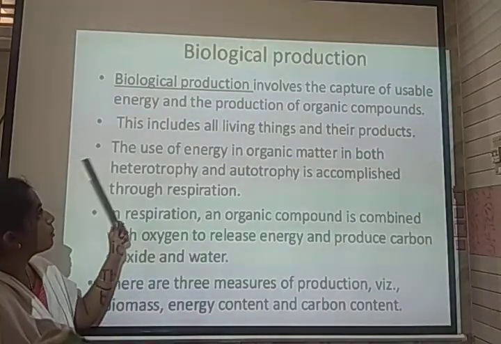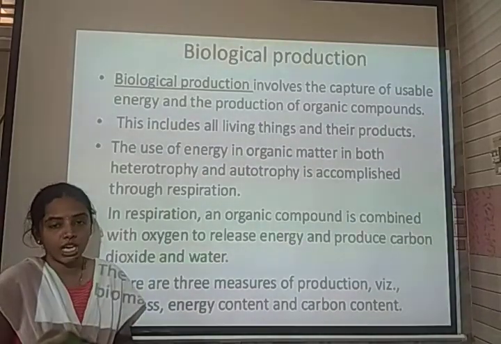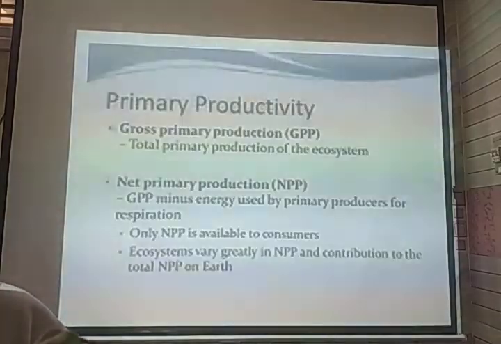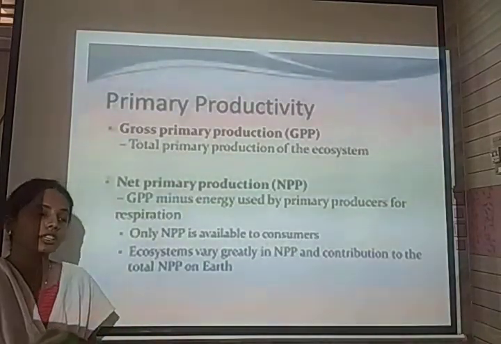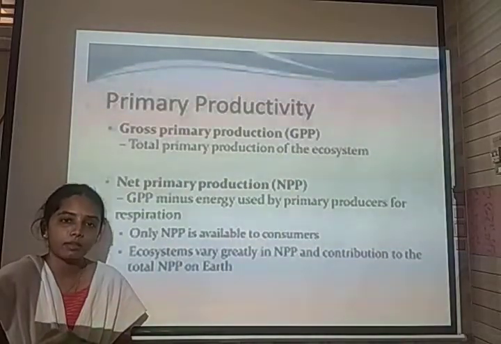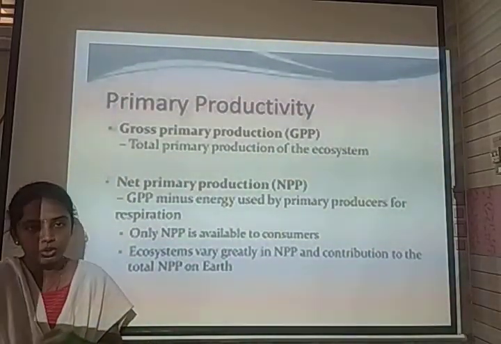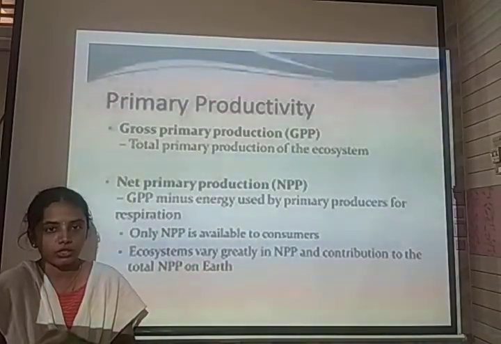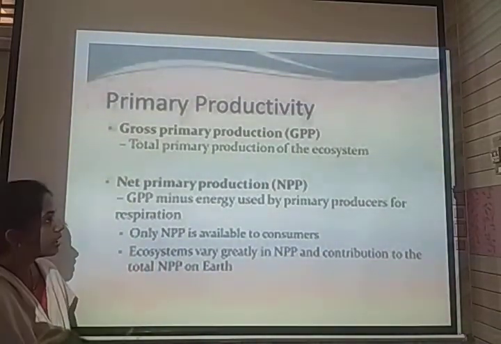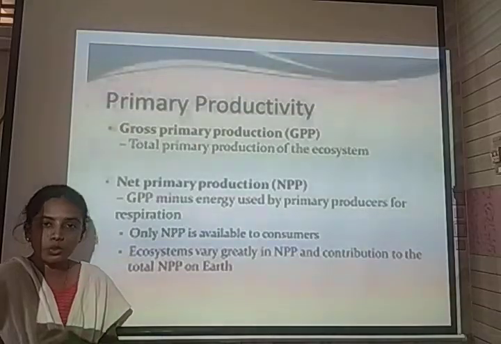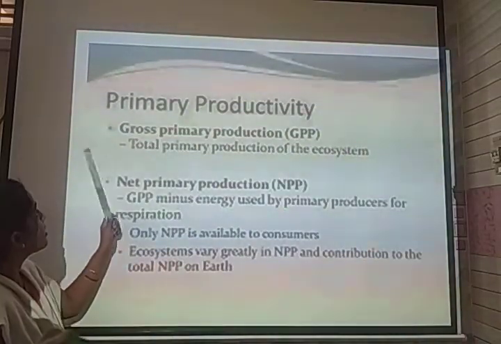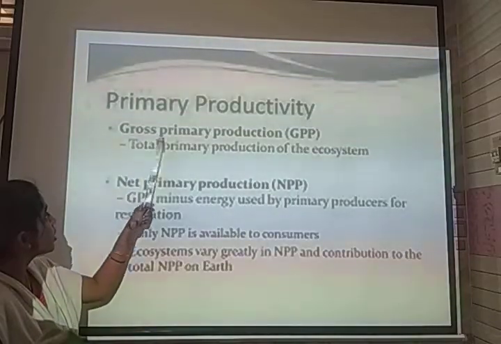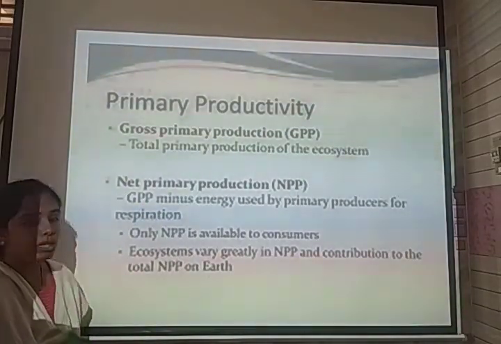So here, productivity has been classified into two types: primary productivity and secondary productivity. Primary productivity is nothing but the rate of biomass synthesized by the producers by the process of photosynthesis. So here the production takes place with the help of producers itself. Primary productivity is again differentiated into gross primary productivity and net primary productivity.